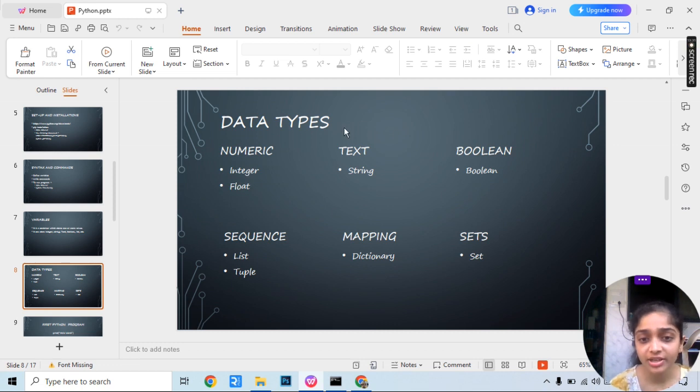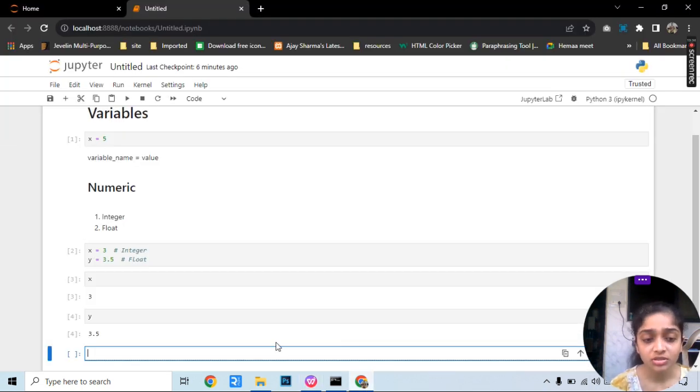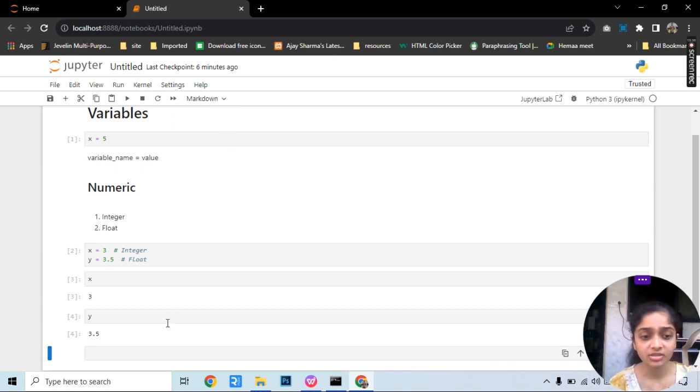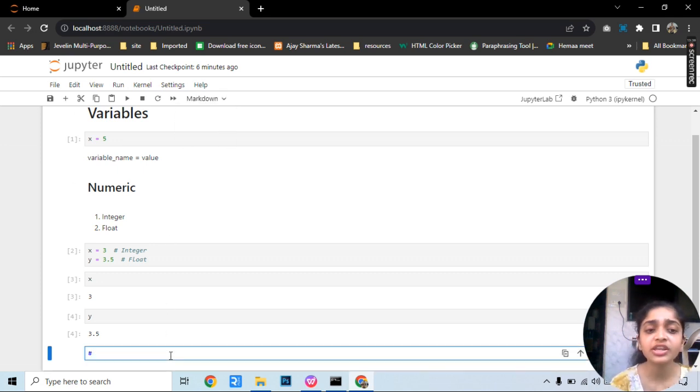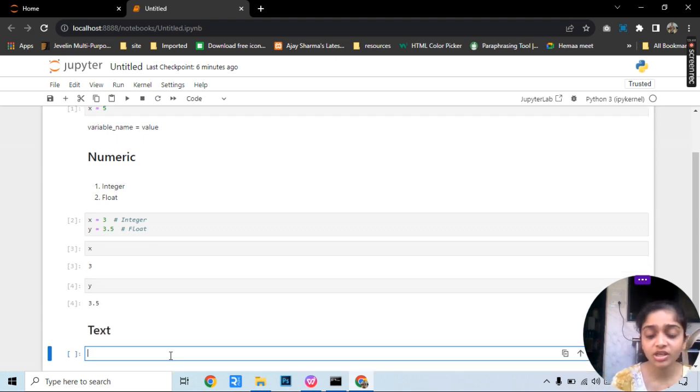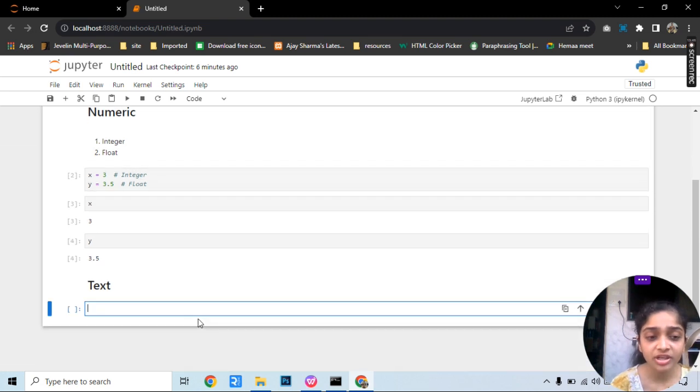Now we will see the text data type, that is a string. Whenever I want to store any kind of text, say a name or anything, I will write it under a string data type. How will I define a string? It's the same. Say I want to store some fruit name, I just want to store banana. I will write it inside single quotes or double quotes. This specifies that your value is a string type.